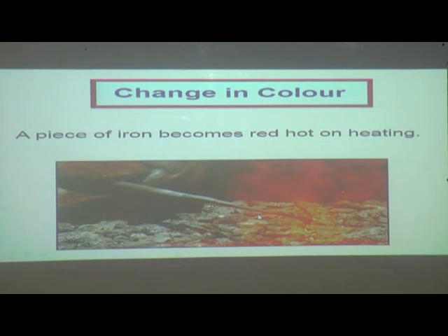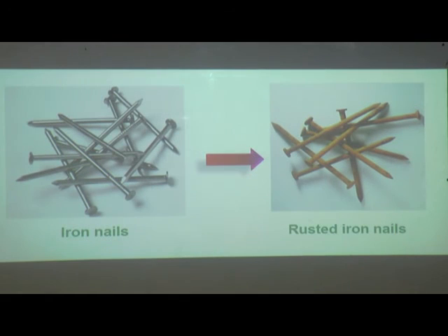In the same way, sky at night is dark and sky during day is blue. So this is about the change in color.